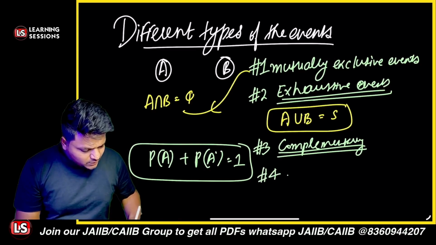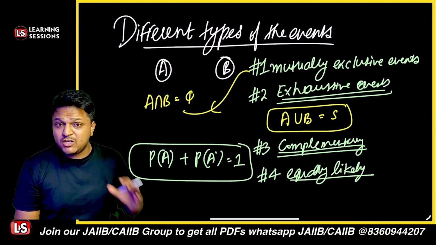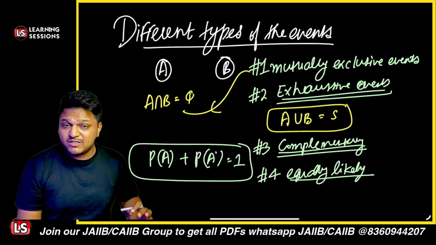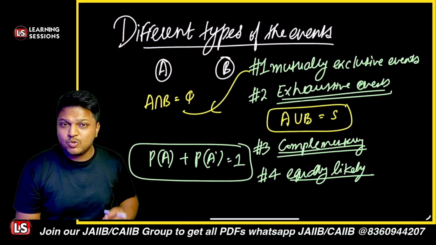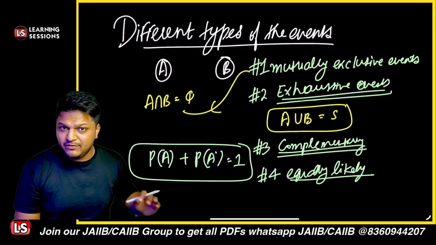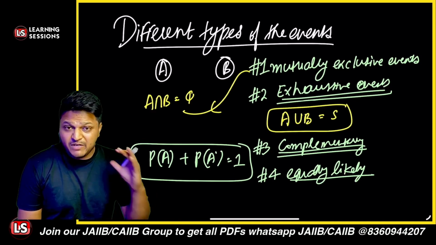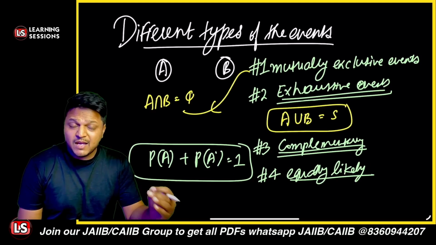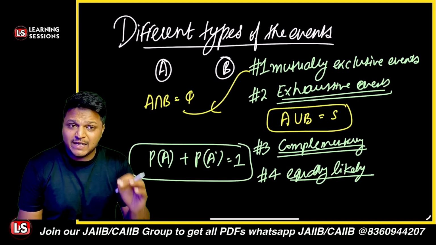Fourth one is related to equally likely events. When every outcome has a fair chance to appear, those are said to be equally likely events. Like when you roll a dice, every face of the dice has an equal probability to come up. So far, we have learned a few concepts related to the types of events. For equally likely events, I told you, you roll a dice and every single face has an equal chance to appear.